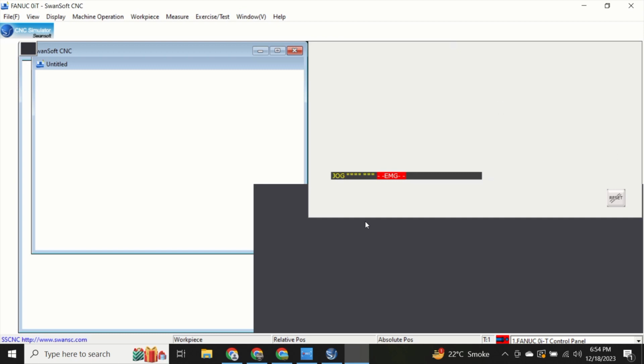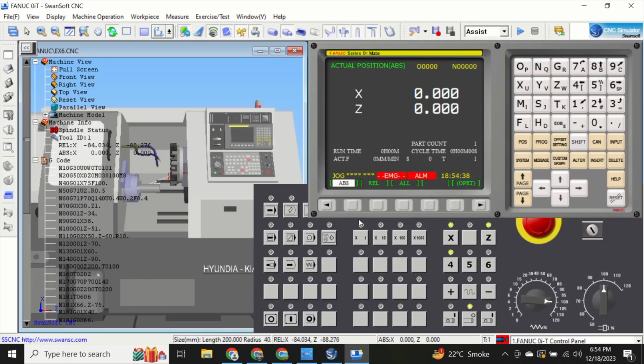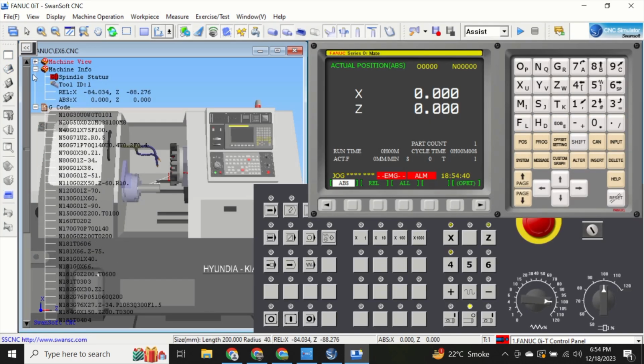Today's topic is CNC turning center tooling, which is most important while working on CNC turning.